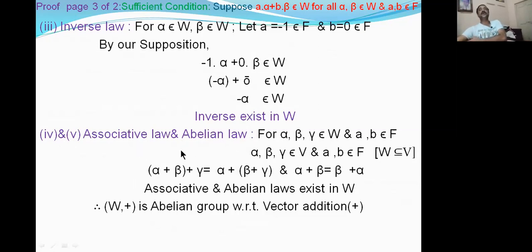For these two laws, we have to take a maximum of 3 vectors. For alpha, beta, gamma belong to W, and any 2 scalars a, b in F. Because alpha, beta, gamma are in W, but W is in V.